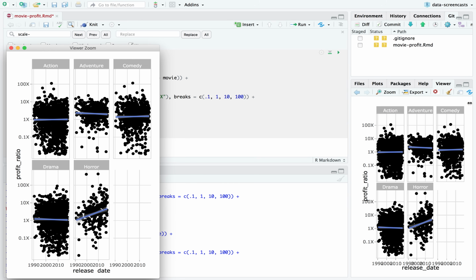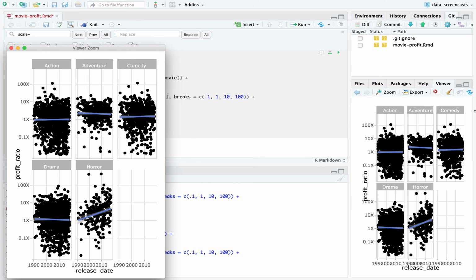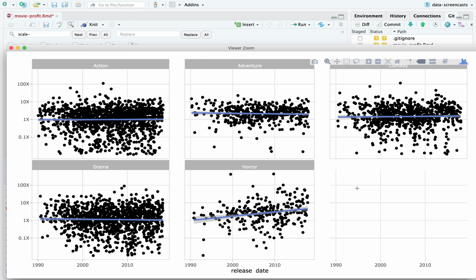And I make this interactive. This would be one way of expressing what we learned. I notice each of these are flat in terms of the release date and the ratio of the worldwide revenue to the production budget, but horror has been going up. And a lot of it is driven by these extremes, like Paranormal Activity, The Devil Inside, Unfriended, Split and Get Out. These movies with fairly low budgets that became blockbuster hits.